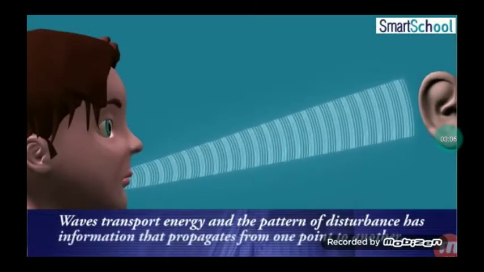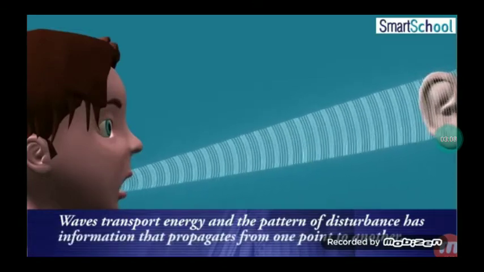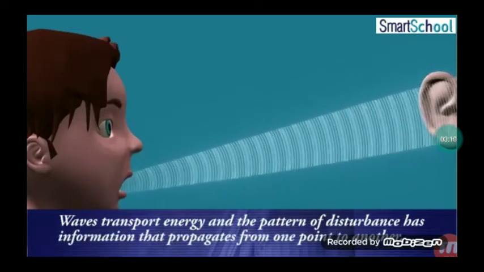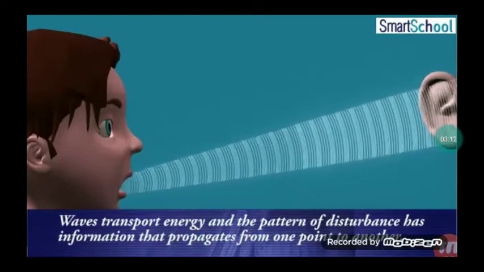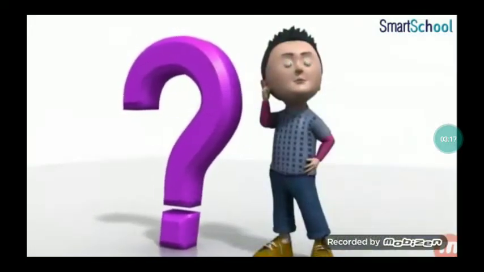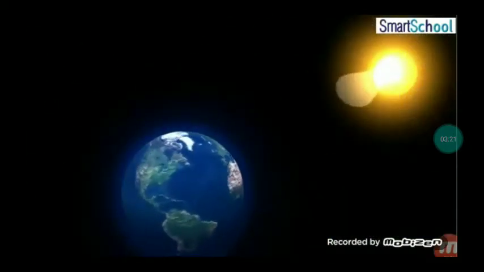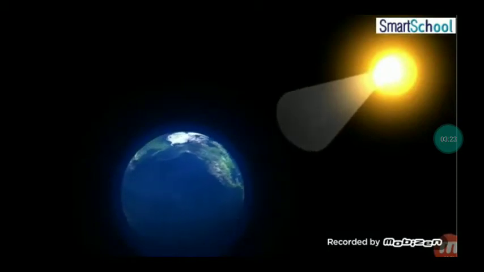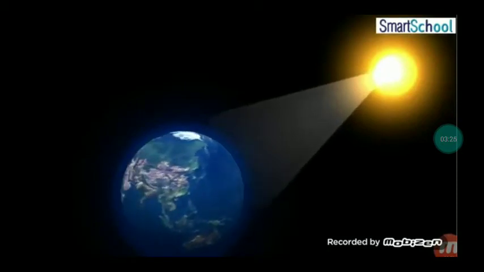Mechanical waves, like sound waves, for example, the sound of your voice propagates in the medium of air. It needs a medium to propagate through. On the other hand, we have light waves, which can propagate through space and don't need a medium to propagate through.